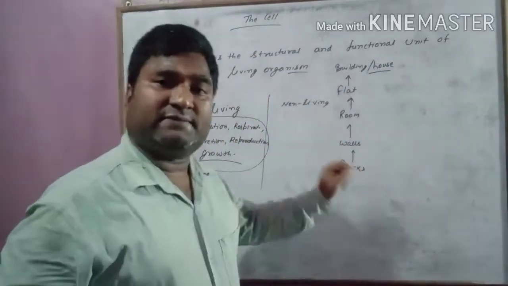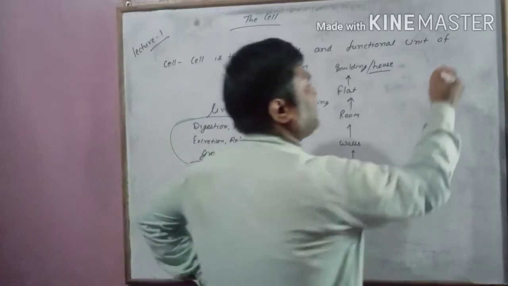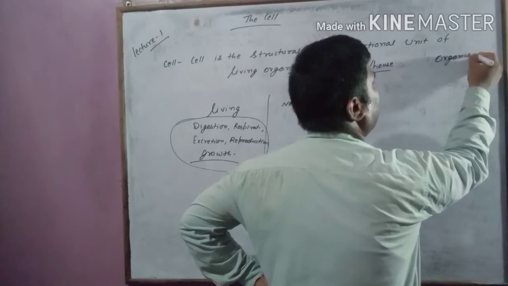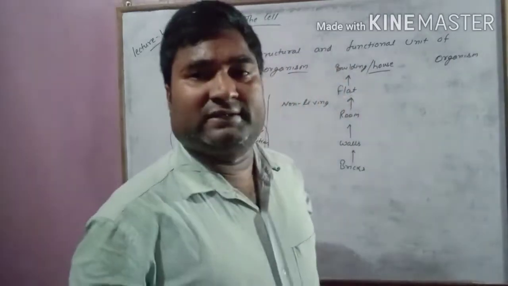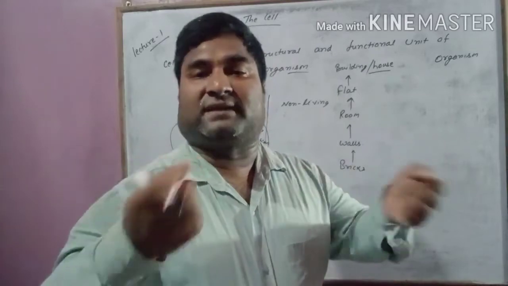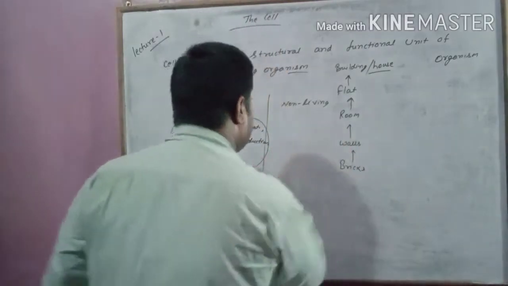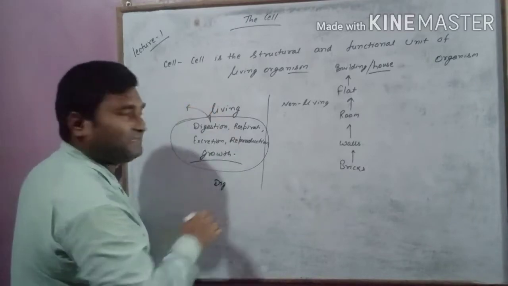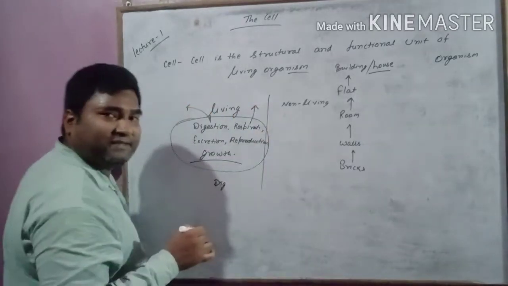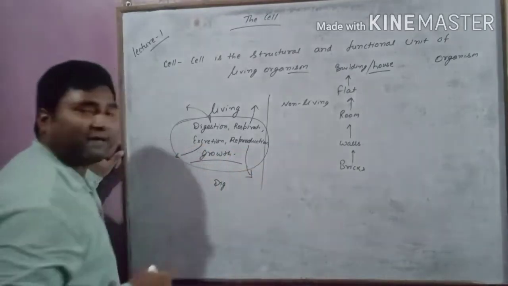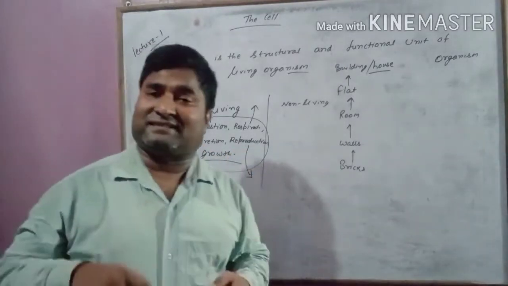Same story is with us also. We are living organisms. Our body has many systems, like the digestive system for digestion. We have a respiratory system for respiration. We have an excretory system. We have a reproductive system. So different systems are there.